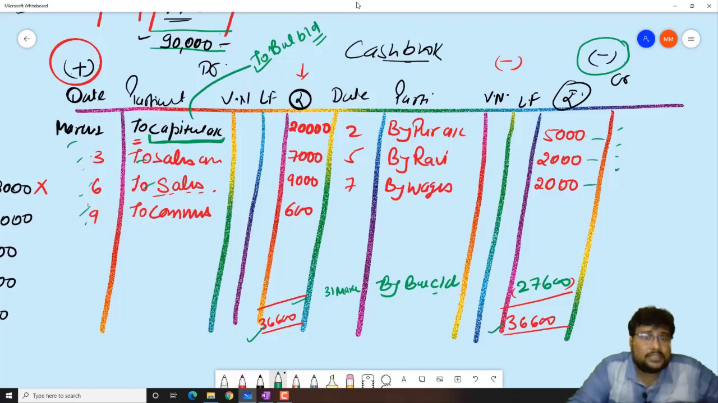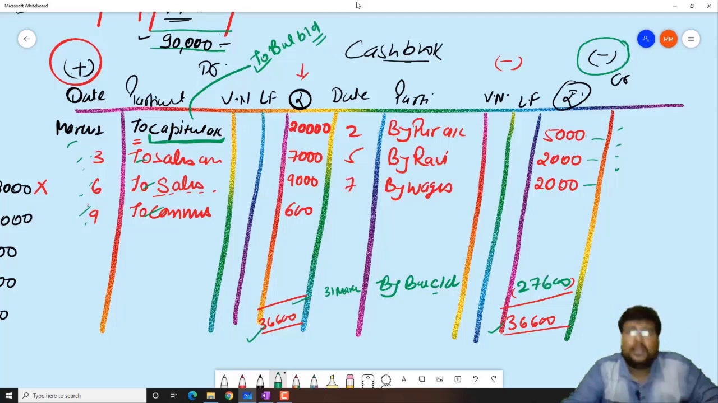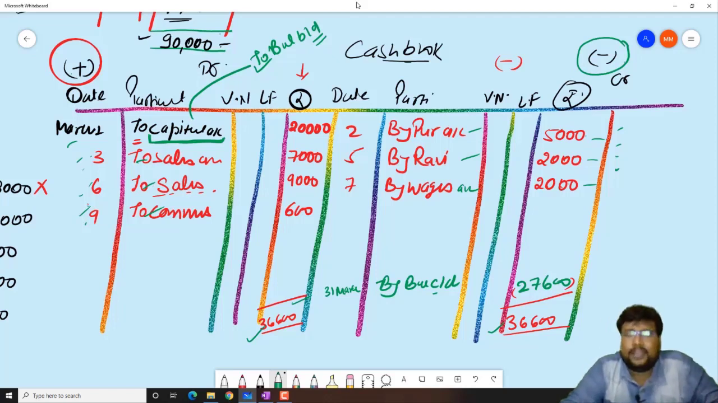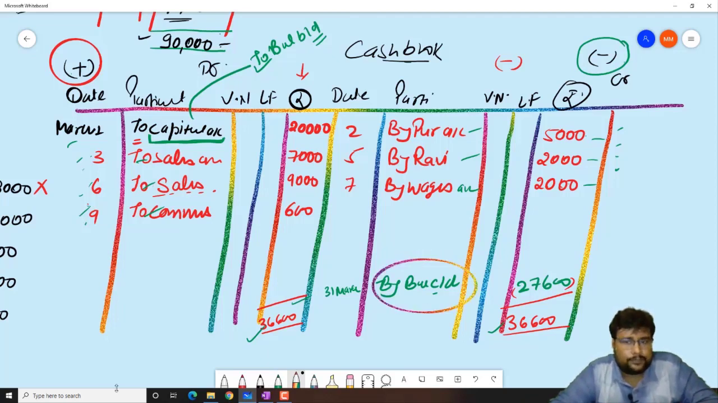Sales and commission, all these three will increase the cash. So when all these three increase the cash, they will definitely be recorded on the debit side. And purchases, paid to Ravi, paid wages, all of these will decrease our cash. And when they decrease our cash, they will be recorded on the credit side. The higher side will be recorded on both sides. Find out the balance, and that balance will be known as by balance c/d.